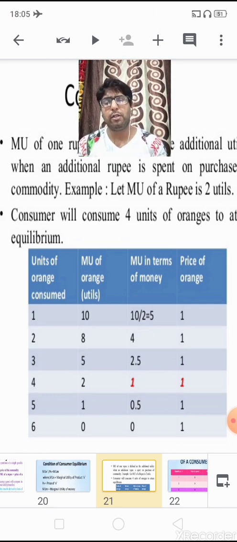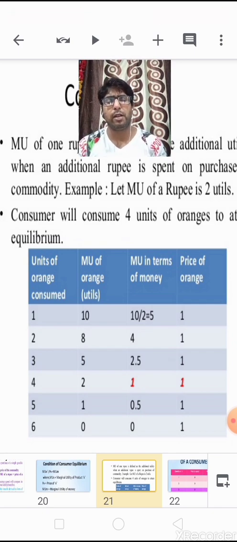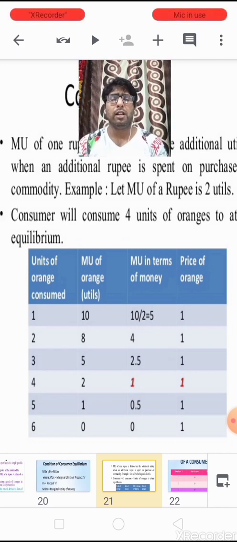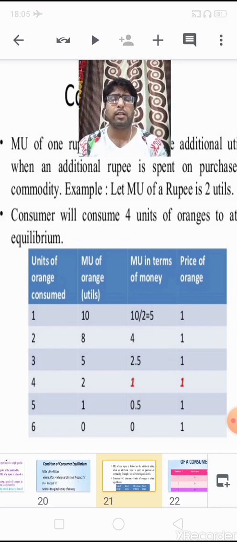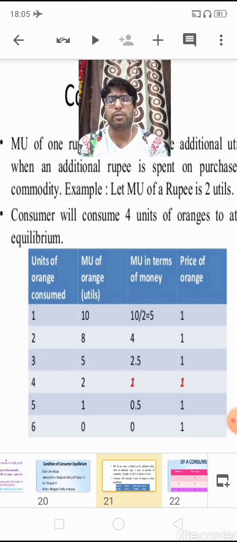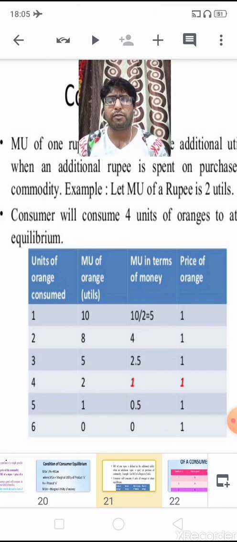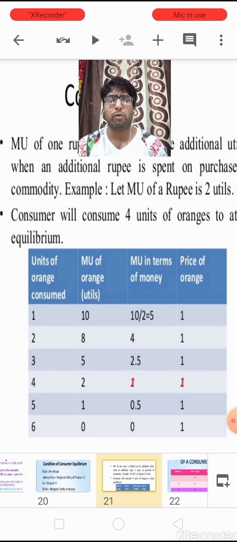So when the third unit is being consumed, this time his satisfaction in terms of money declines from 4 to 2.5, but still it is greater than the price paid. When the fourth unit is being consumed, this time the marginal utility becomes 1 and the price for the commodity is again 1. It means the marginal utility in terms of money, that is 1, is equal to the price paid of the commodity, equal to 1.